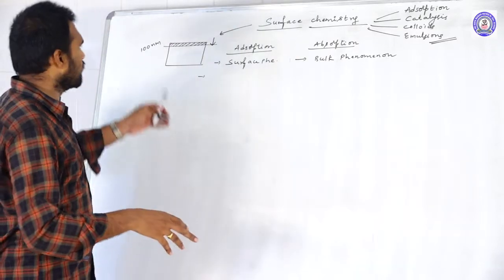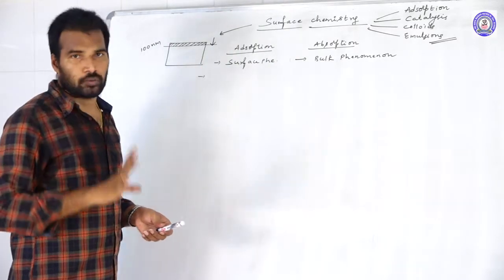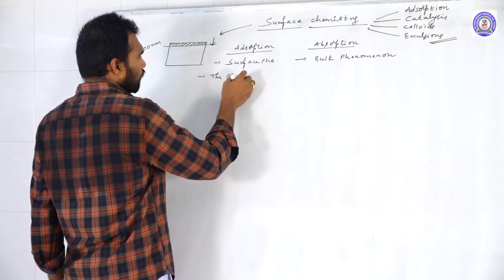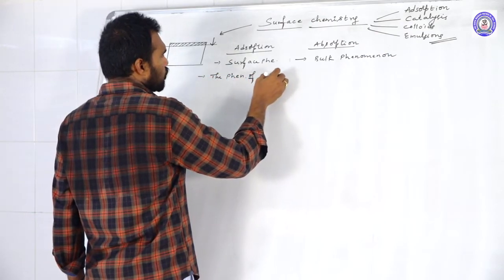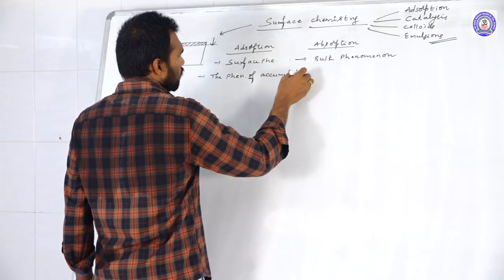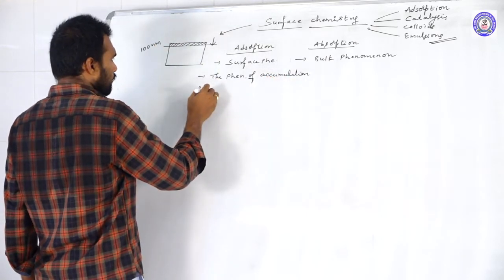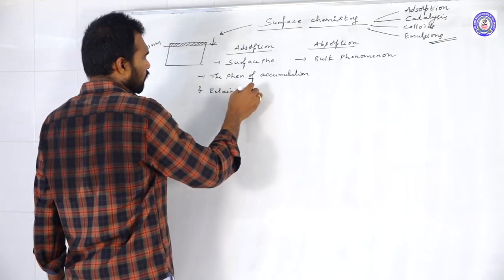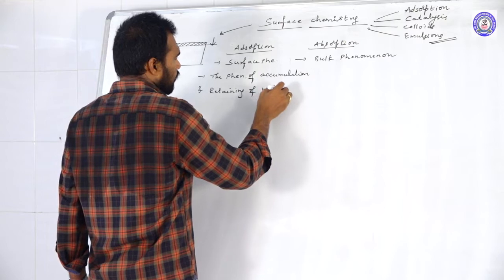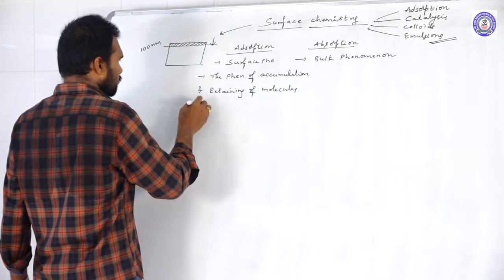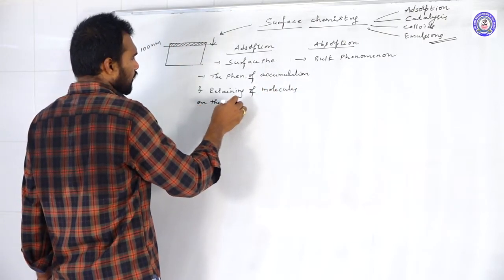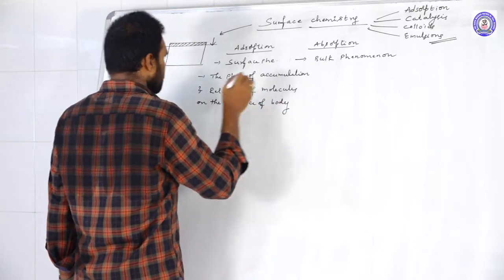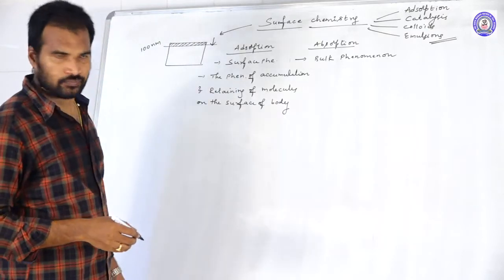The phenomenon of accumulation and retaining of molecules on the surface of a body is called adsorption.